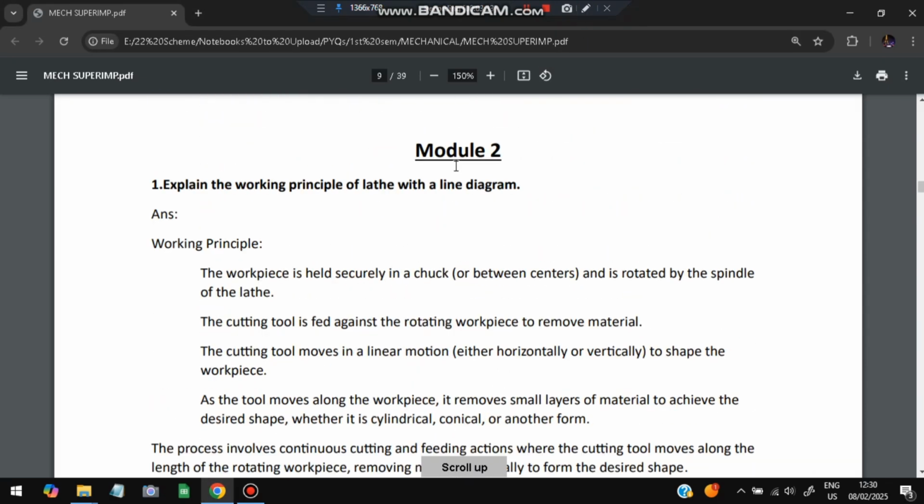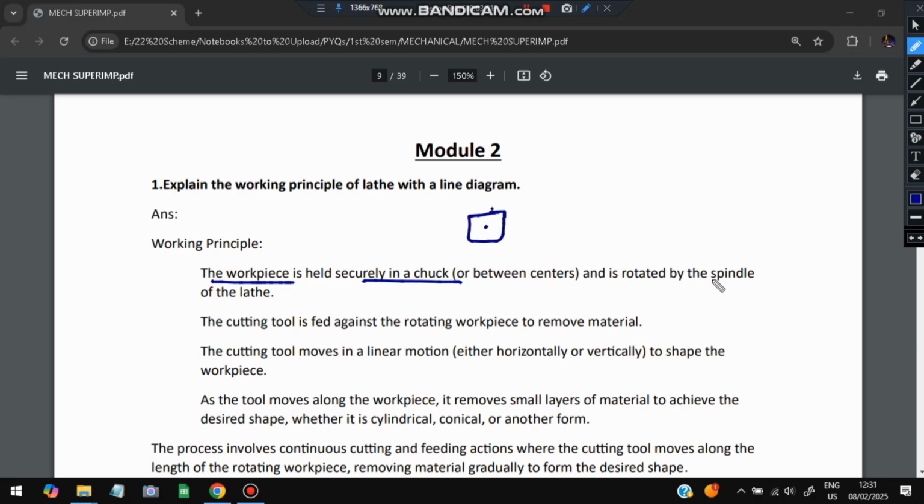That was for module 1. Moving on to module 2, we have explained the working principle of a lathe with a neat diagram. So what is a lathe? It is nothing but a workpiece held securely in a chuck or between the centers, rotated by a spindle of the lathe. A spindle is nothing but a shaft. So it is rotated by that.